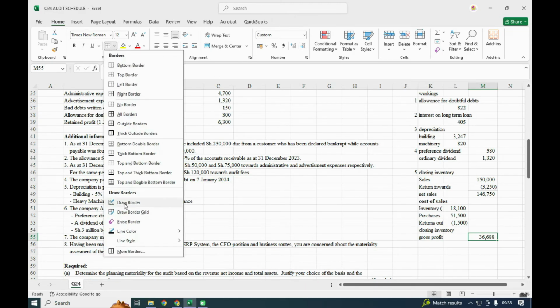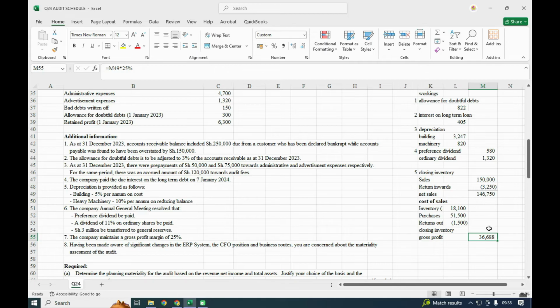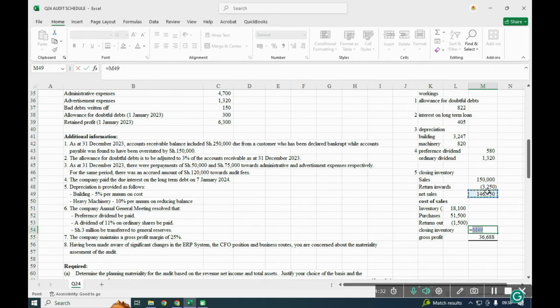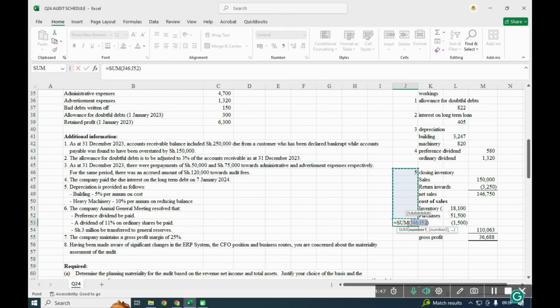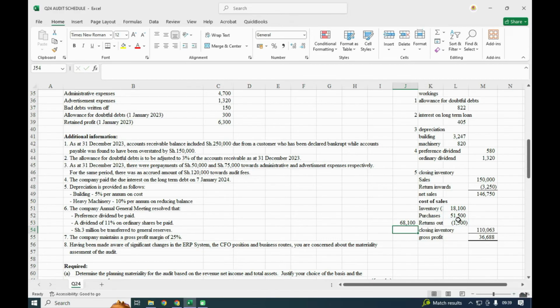So that is our gross profit, meaning that our cost of sales here, we shall have this, and we minus this. So that will be our cost of sales. Therefore, our closing, so this value, if I can find it here, this one, I just need this total.